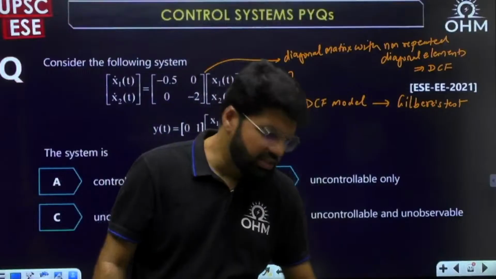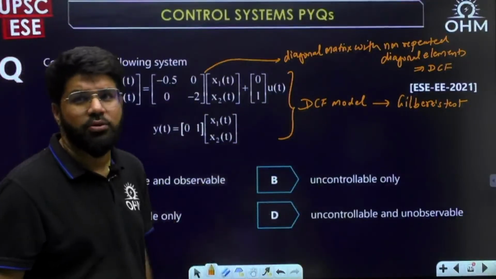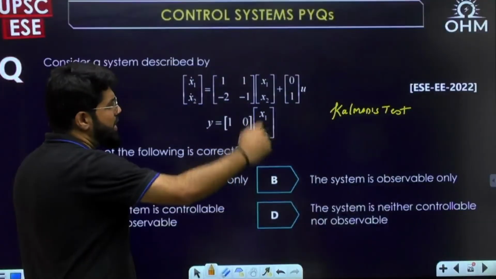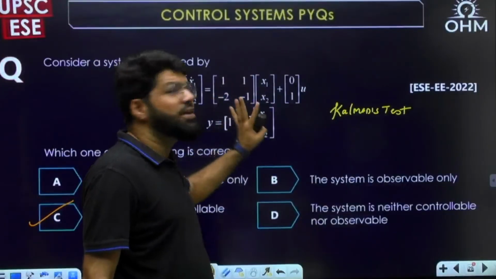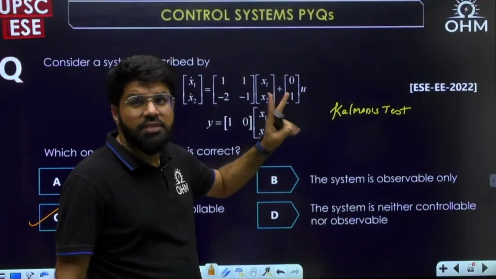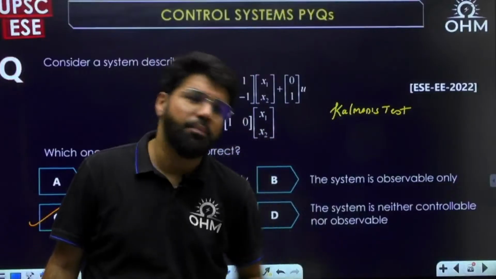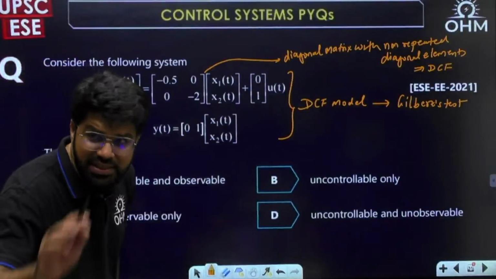I'll tell you the answer because Gilbert's test means observation. I don't have to calculate. Kalman's means I have to calculate. But yeah, the previous question was not in any of the standard form. Even for Kalman's test, if the question is in OCF or CCF, Gilbert's test cannot be applied for OCF, CCF, but still there is a shortcut with respect to Kalman's test also. I have covered everything in my previous videos, that shortcut also for OCF and CCF.